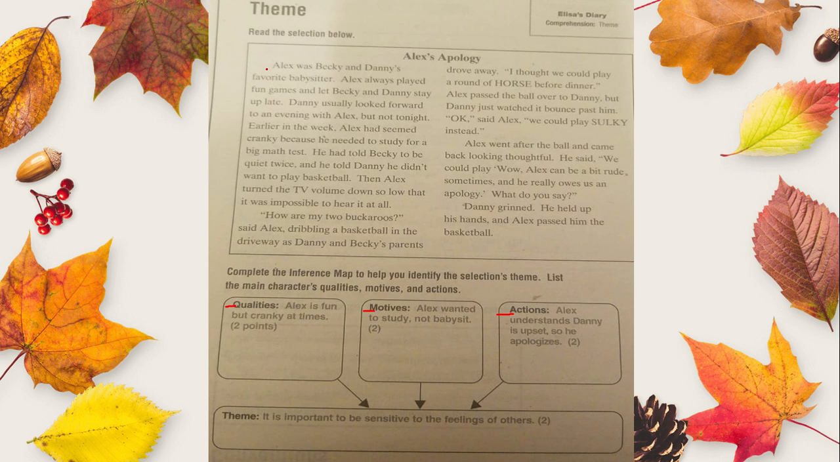Alex apologized. Alex was Becky and Danny's favorite babysitter. Alex always played fun games and let Becky and Danny stay up late. Okay, we will underline that with one color. These are the qualities of the character we're reading. Alex was fun and allowed the kids to be up late. Okay?